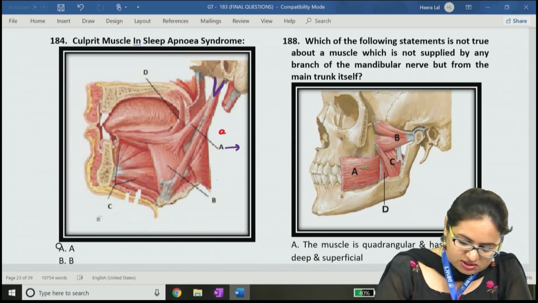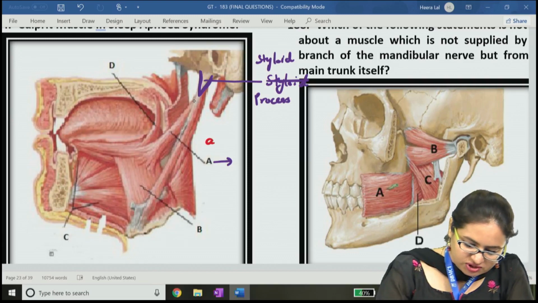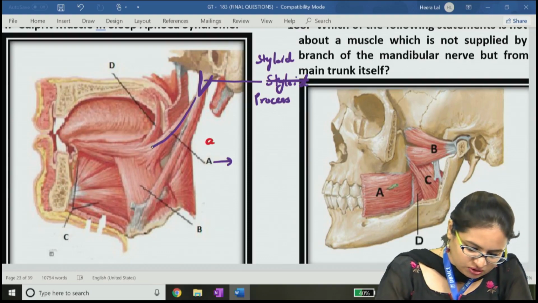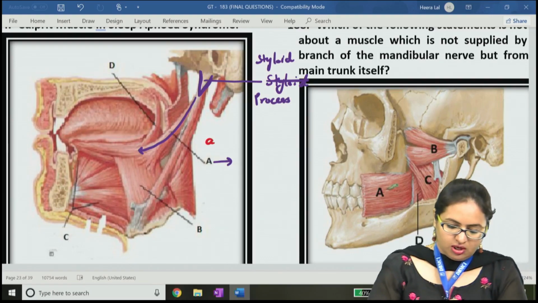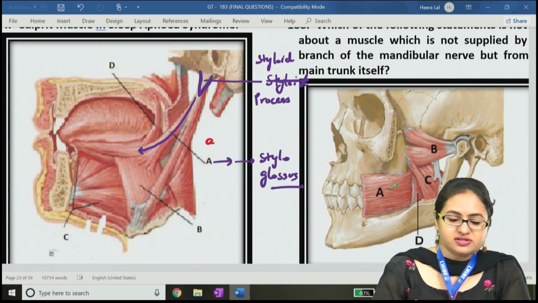This bony process is the styloid process, and the muscle coming from the styloid process and going towards the posterior aspect of the tongue is marked A, the styloglossus muscle.